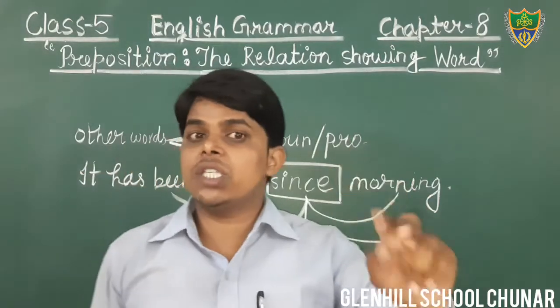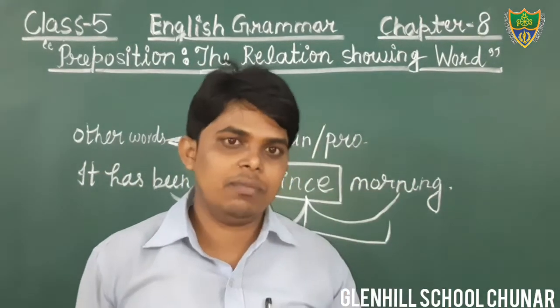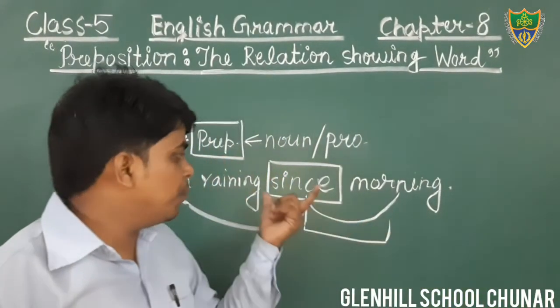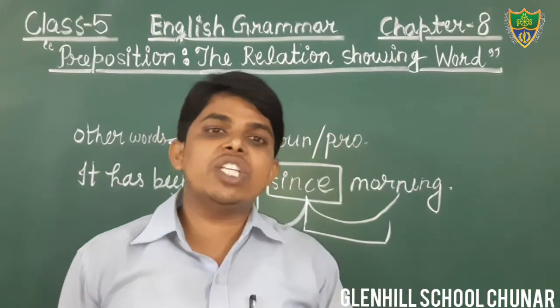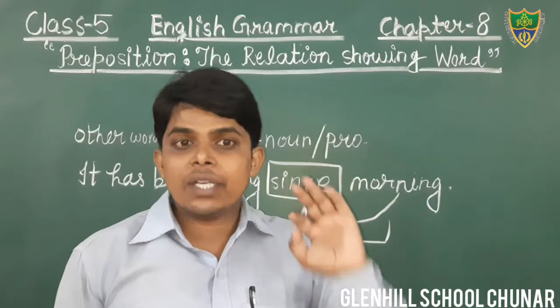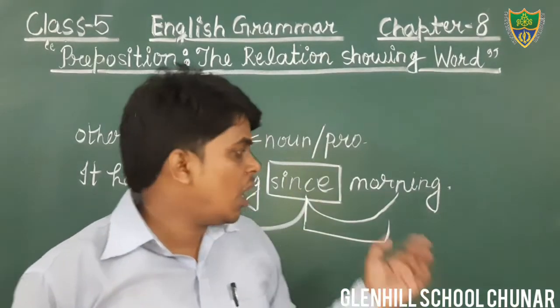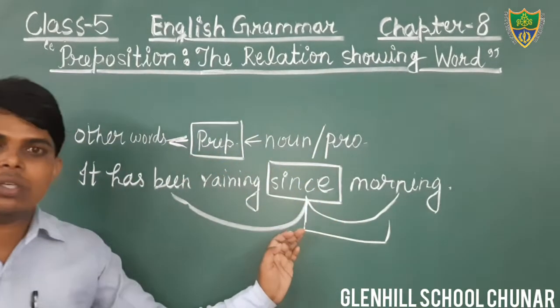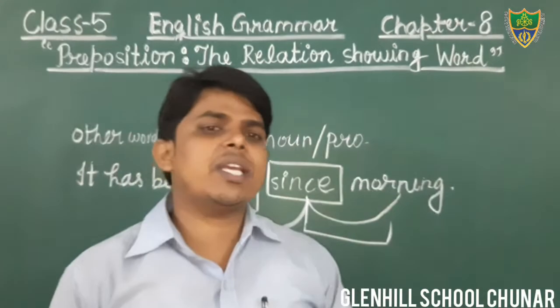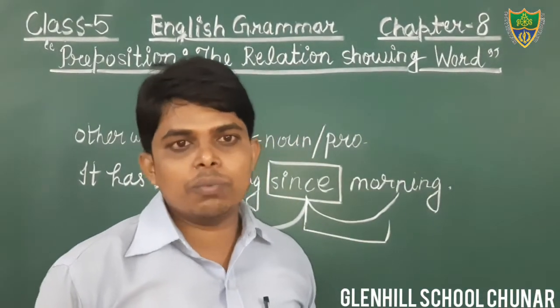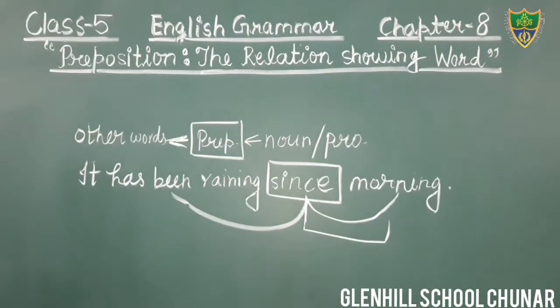The preposition since is used in terms of time. Therefore, it is known as preposition of time. I hope you all have understood what preposition of time is. There are so many examples given in your book, you can see from there. I hope you have understood what I taught yesterday.